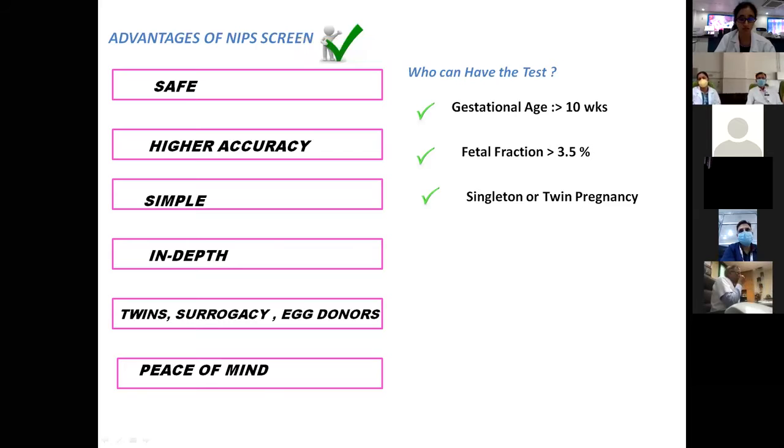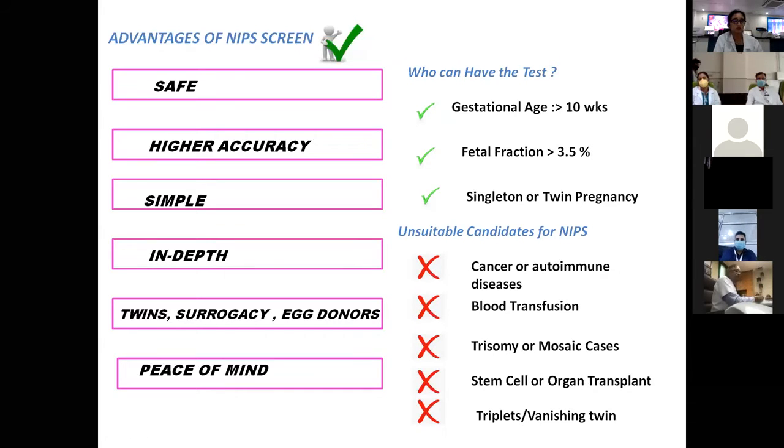Now, who are the unsuitable candidates for NIPS? Well, if the mother is suffering from cancer or has certain autoimmune diseases, or has undergone blood transfusion, or is already a carrier of trisomy syndrome, or has undergone stem cell transplant, or has triplets, or has had a vanishing twin demise. These candidates cannot undergo NIPS testing, because even in vanishing twin, the sample needs to be collected only after 8 weeks, as the circulating DNA will still be present even after twin death.